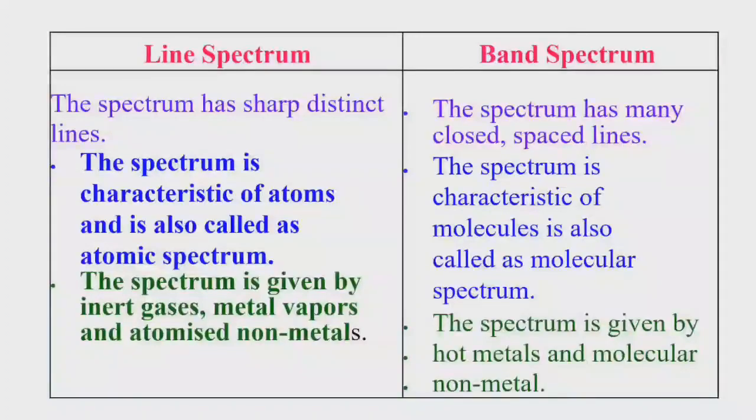Line spectrum is given by inert gases, metal vapors and atomized nonmetals, which are in the form of atoms. Already you know inert gases are present in the last group of the periodic table. Helium, neon, argon, krypton, xenon, these are called inert gases. Band spectrum is given by hot metals and molecular nonmetals. Metals and nonmetals which are in the form of molecules will form band spectrum.